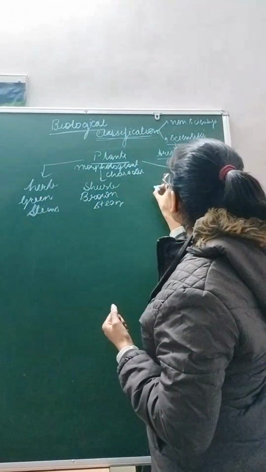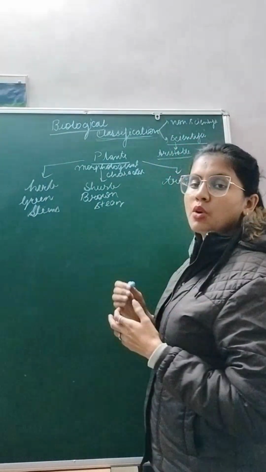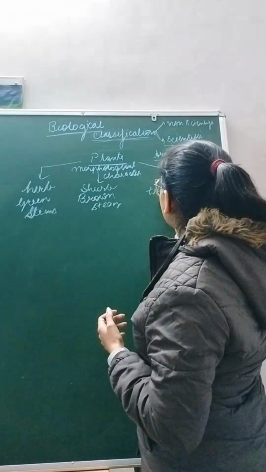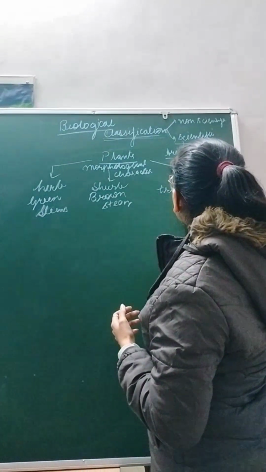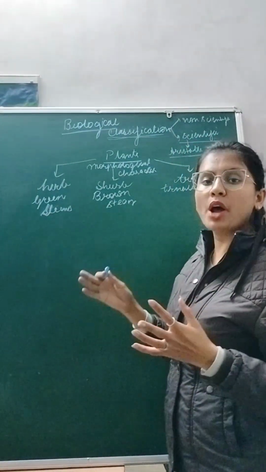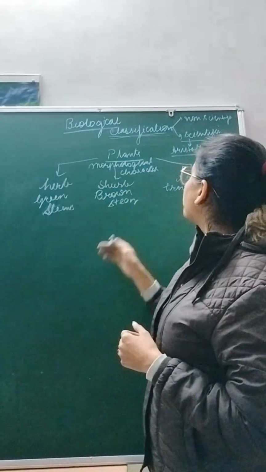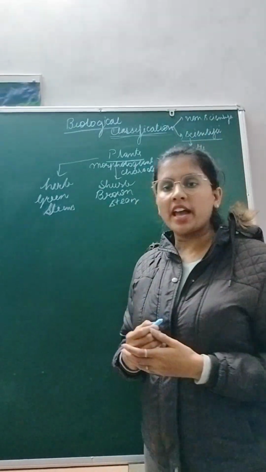In trees, he placed plants with a trunk or large brown stems.